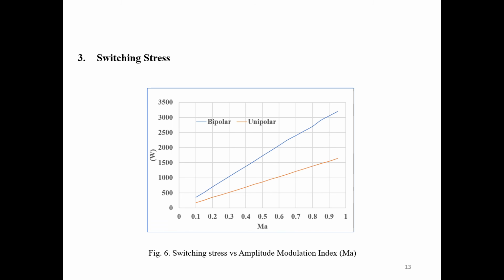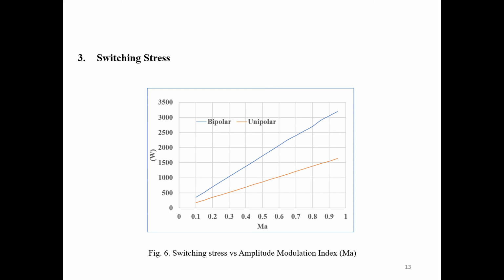Third one is switching stress, and as you can see the switching stress for bipolar scheme is higher, because in bipolar scheme the voltage across each switch will be from plus to minus. For example, plus 100 volt to minus 100 volt, that is the difference is 200 volt, whereas in unipolar scheme it changes from either plus to 0 or minus to 0.